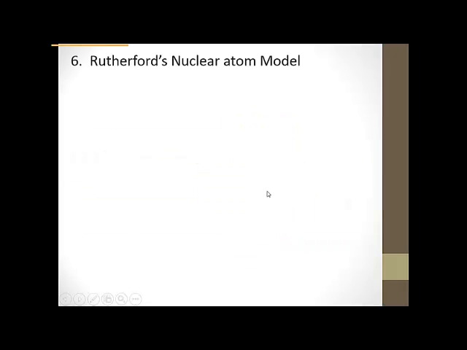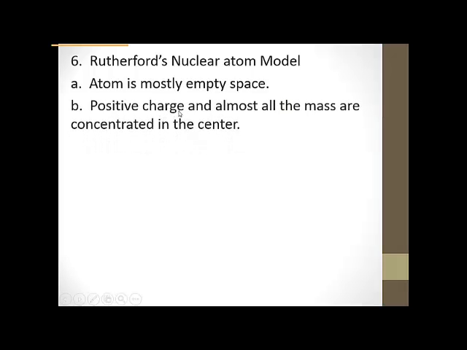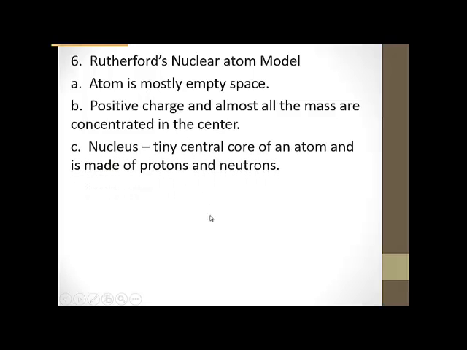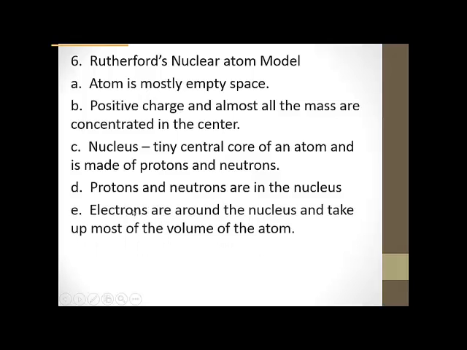So to sum up Rutherford's model and to finish this up for today, the atom is mostly empty space. He also said that the positive charge is not the whole circle, but just the positive center. All the positive particles are located right in the center. He did come up with the word nucleus. So the nucleus is the center of our atom. It is made up of protons, which are positive, and neutrons, which have no charge. Protons and neutrons are in the nucleus, and then he didn't change electrons. He said that the electrons are around the nucleus. They're in that empty space.